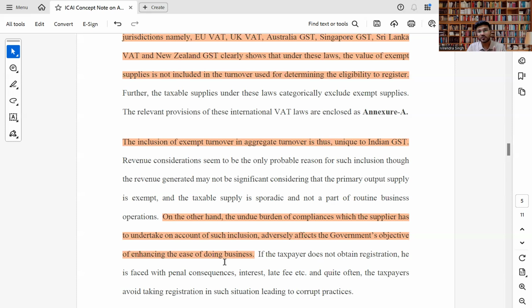In other words, in public you are saying that these hospitals and schools are exempt, not liable to pay any tax on their supplies, and not required to comply with GST law. But on the other hand, we are saying that just because they made a simple one-time activity, for their scrap and everything, they have to comply with GST law and go for all return filing. So to remove these hardships, definitely an amendment should be brought in the section for aggregate turnover.